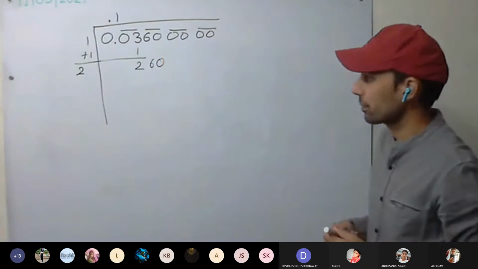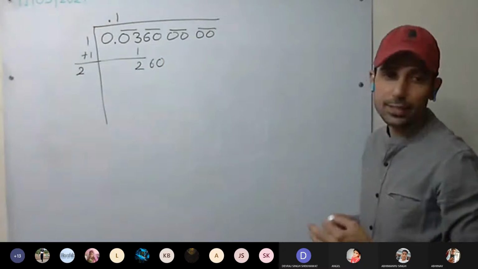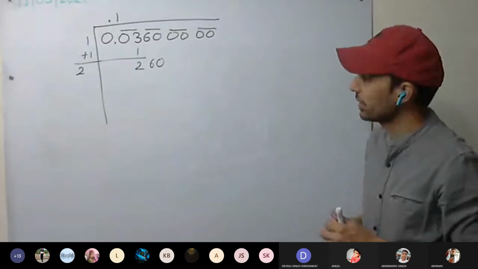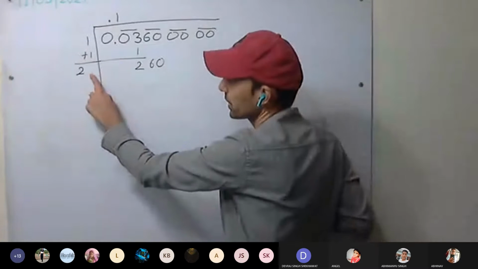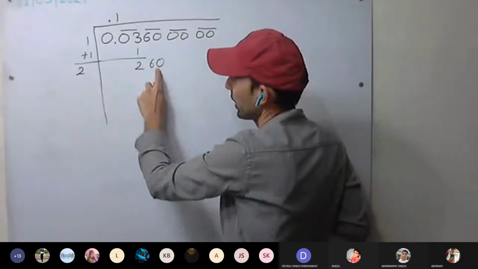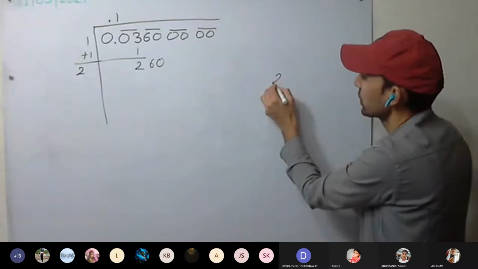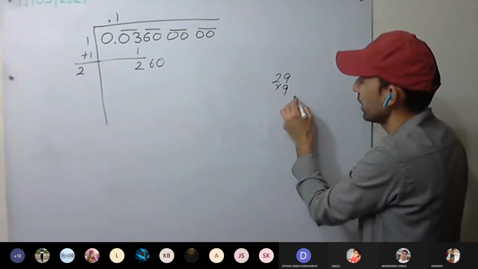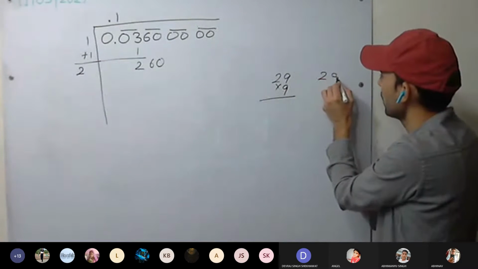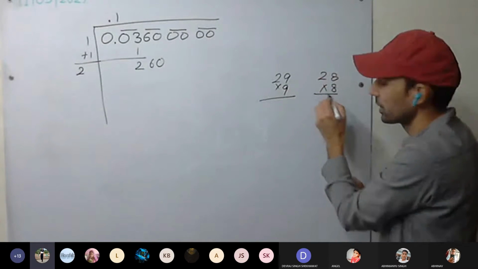What should come? Highest it can be 9, not more than that. This digit we have to have as a single digit. So highest it can be 9. Check with 9 once. 29 into 9. If it is more, check if it is 28 into 8.